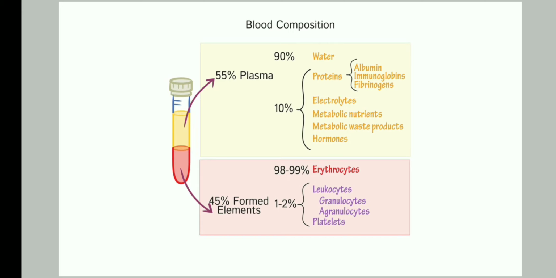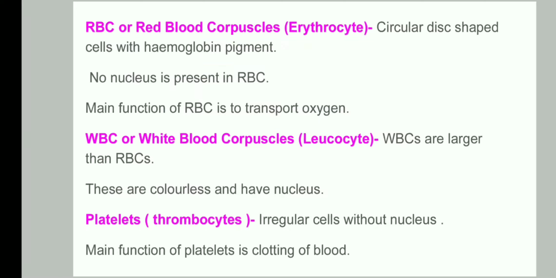In plasma, 90% is water, and the rest 10% contains different types of proteins, different electrolytes which are minerals and salts, and metabolic nutrients like proteins, minerals, vitamins, etc. Then metabolic waste products are also present in blood and they are removed by the excretory system, and hormones. And that 45% contains all blood cells.